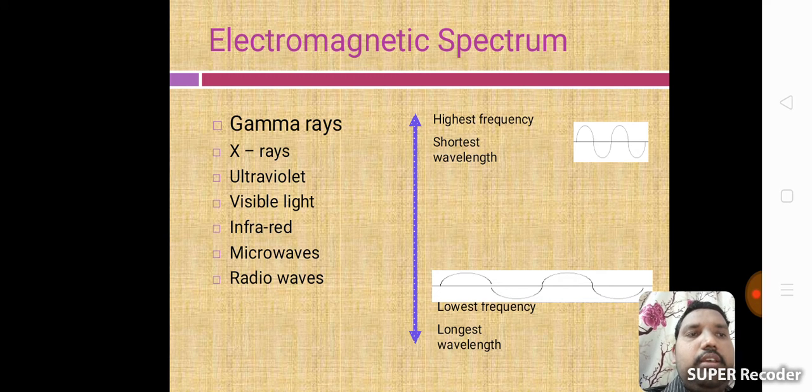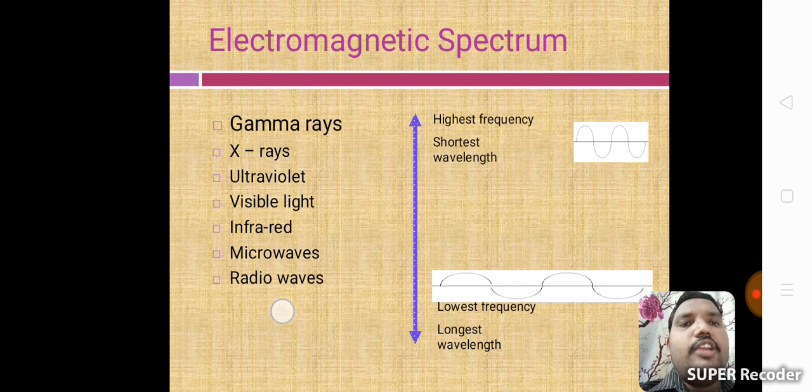microwaves, and radio waves. A simple keyword to identify the spectrum: Radio Mirchi, I love you, Xerox gun. Radio means radio waves, Mirchi means microwaves, I means infrared, love V means visible light, U means ultraviolet, Xerox X means X-rays, gun G means gamma rays. This is the key sentence to identify the electromagnetic spectrum radiation.